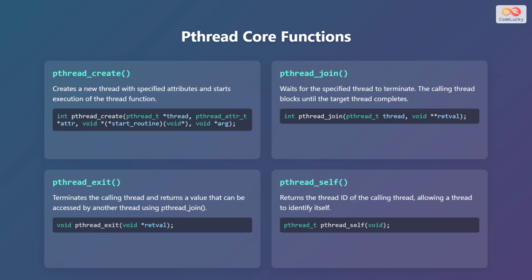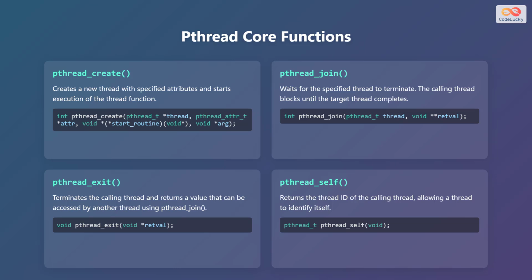The second argument is pthread_attr_t *attr. The third argument is void *(*start_routine)(void *). The fourth argument is void *arg.